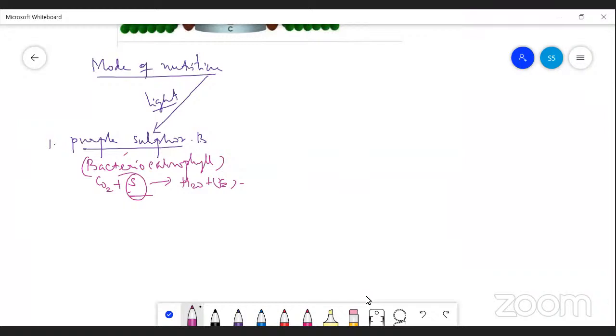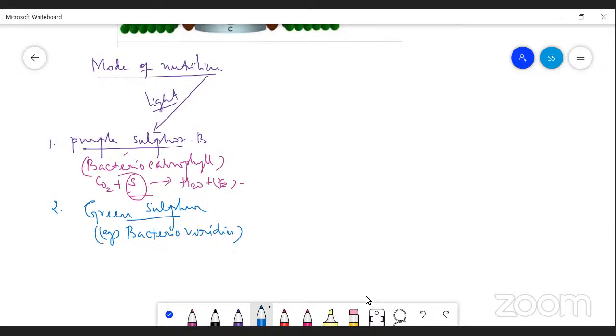The second one is green sulfur bacteria. The green sulfur bacteria contain a chlorophyll pigment called bacterioviridin pigment.